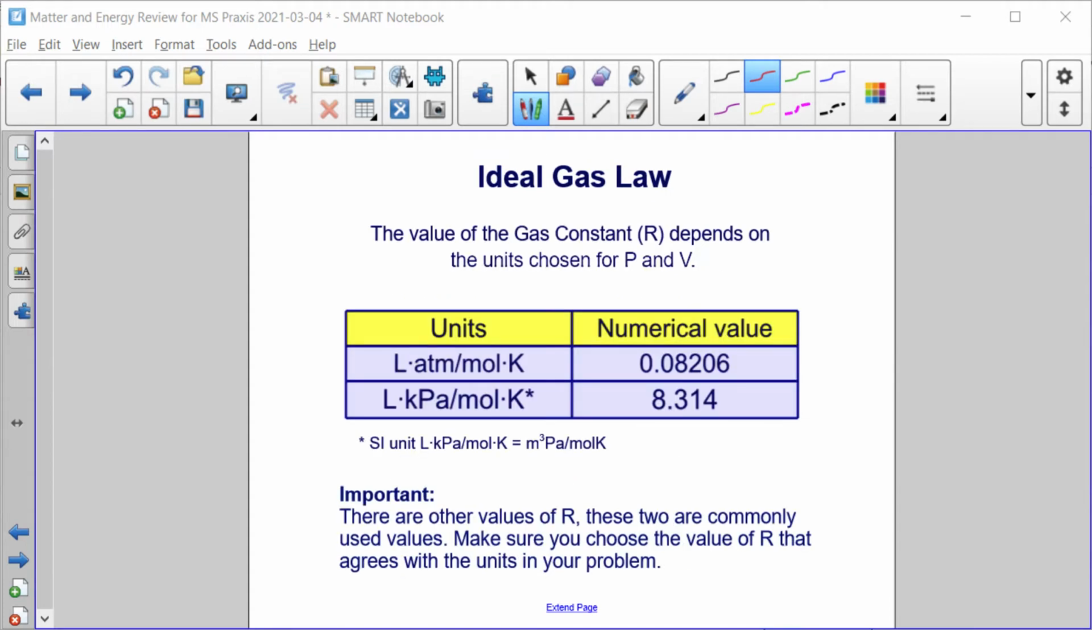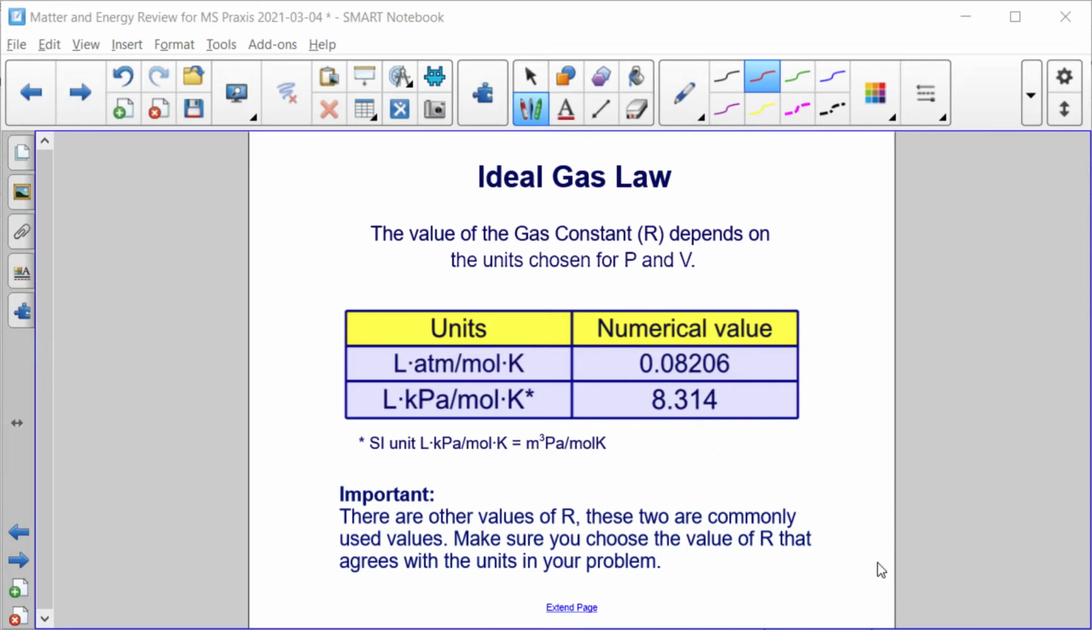The value of the gas constant R depends on the units chosen for P and V. If I have units of liters and atmospheres, I'll use 0.08206. If I have liters and kilopascals, I will use 8.314. Remember that a liter kilopascal is also a meter cubed pascal. There are other values of R, but these are the two most commonly used values.